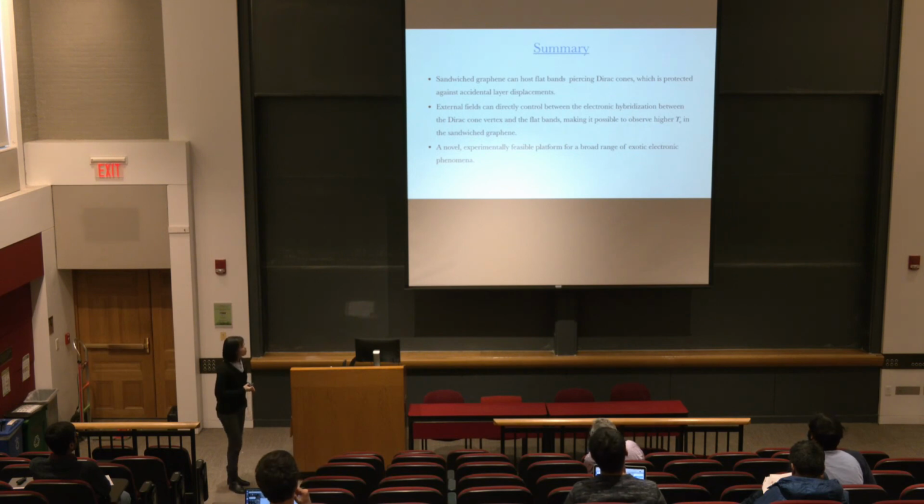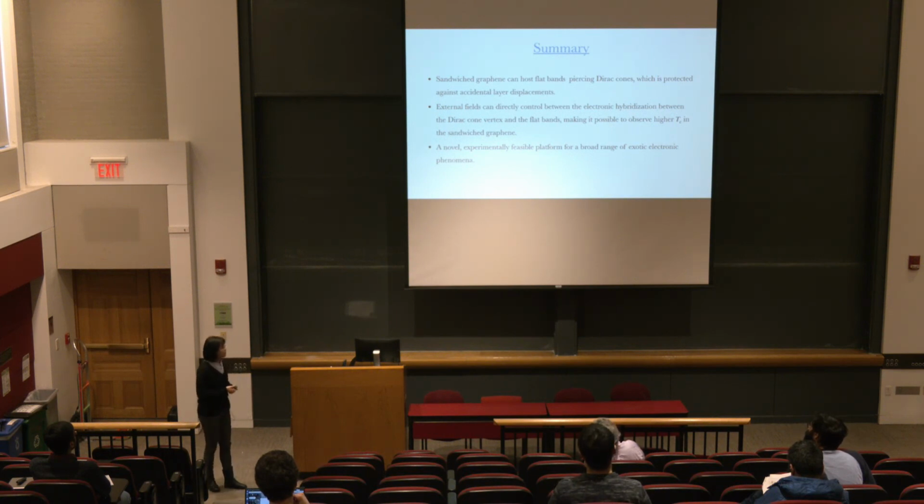Okay, so to summarize, today I talked about how this sandwich graphene can host some flat band piercing through the Dirac cones, which is protected by the lattice relaxation displacement. And the external field can directly control the electronic hybridization between the Dirac cone vertex and the flat bands, making it possible to observe high temperature superconductivity in the sandwiched graphene. Therefore, we propose a novel and especially experimentally feasible platform for a broad range of exotic electronic phenomena.